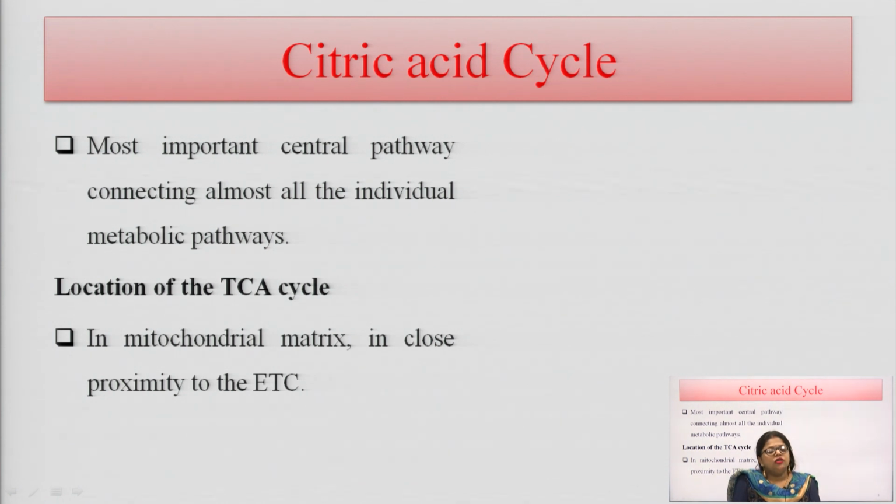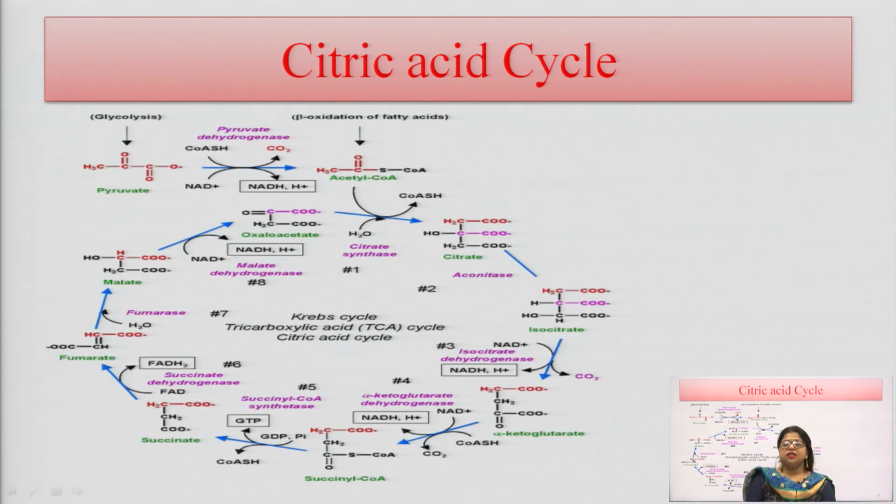So, what is the location of the citric acid cycle? The citric acid cycle basically occurs in the mitochondrial matrix of the mitochondria, in close proximity to the electron transport chain. This is the general citric acid cycle. In this cycle, the reactions proceed in a cyclic manner.